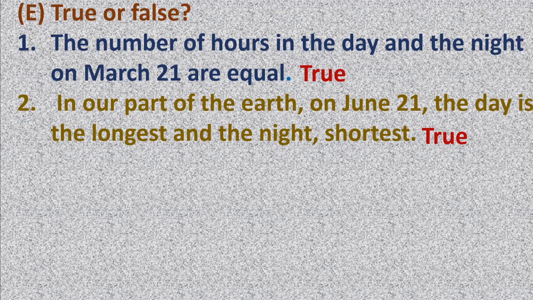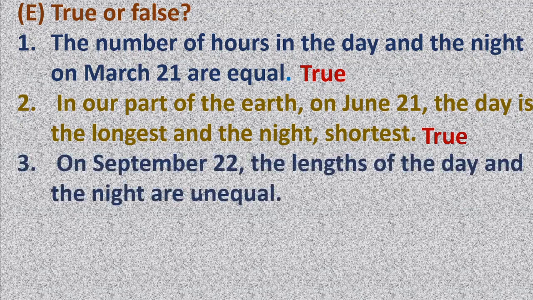Very good. Third, on September 22nd, the lengths of the day and the night are unequal. Please read carefully. Don't read half. Here, what is the word unequal? Yes, you know that these are equal. Day and night are equal on September 22nd. But here it is given unequal. So this is false.